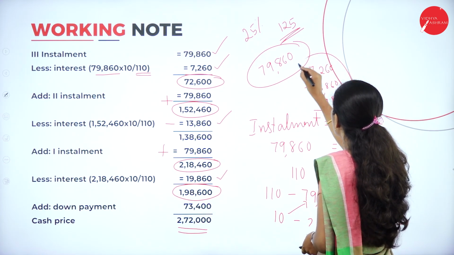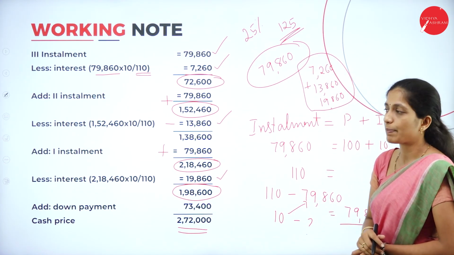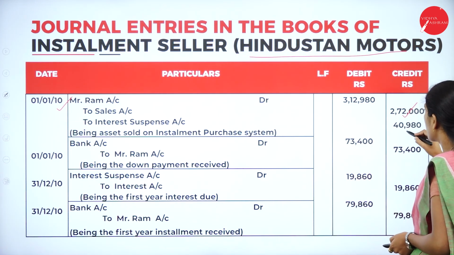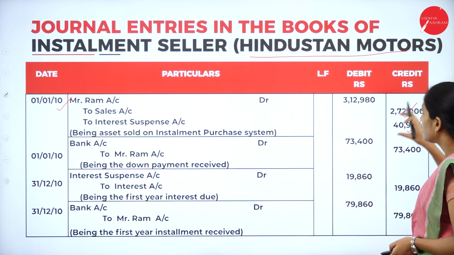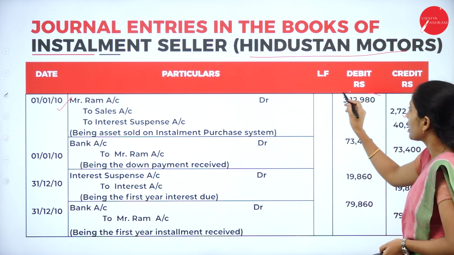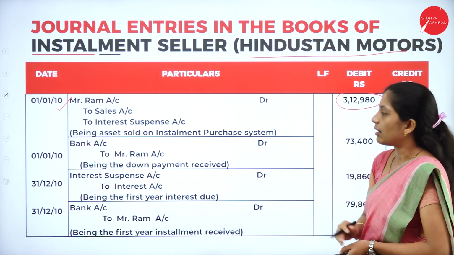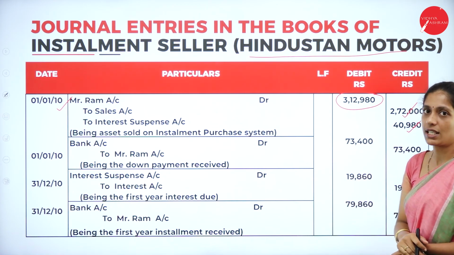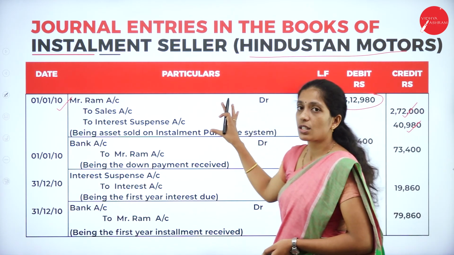The total of this will be transferred to the interest suspense account. The total is 40,980. Now you add these two and write in Mr. Ram's account: 3,12,980.